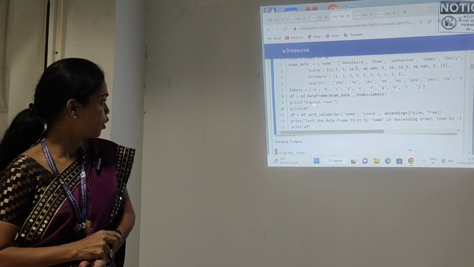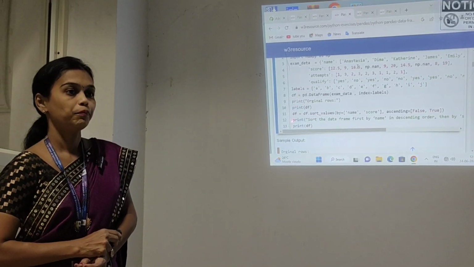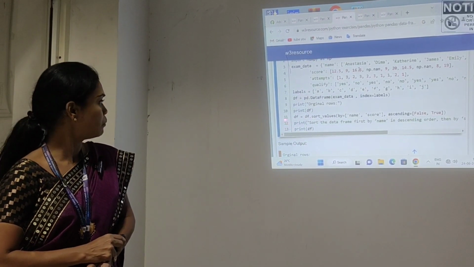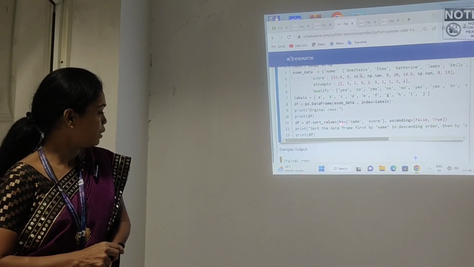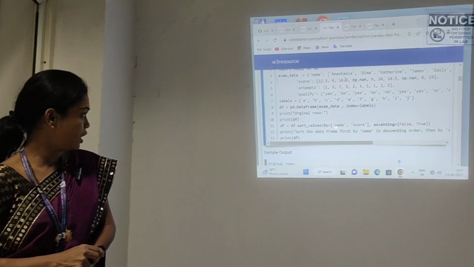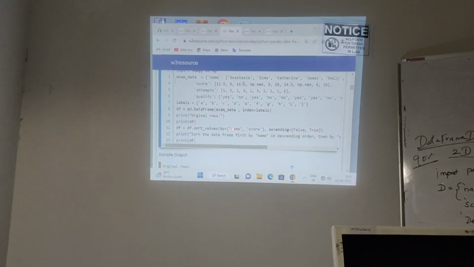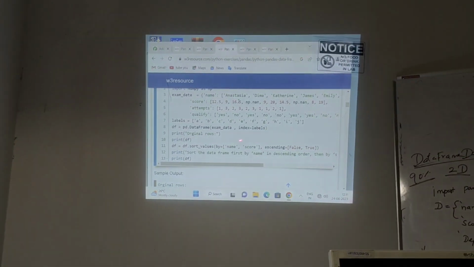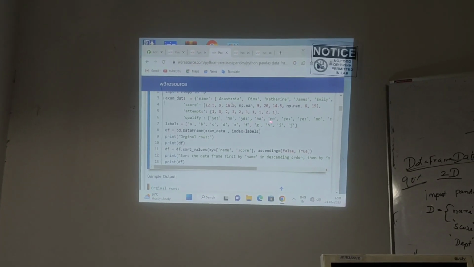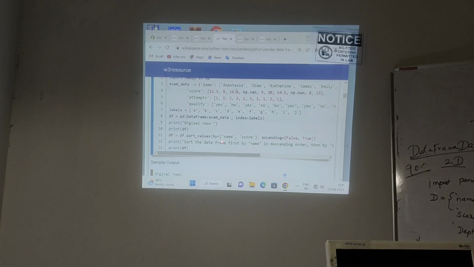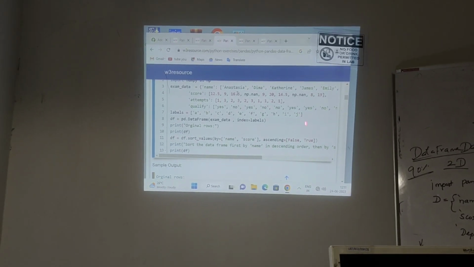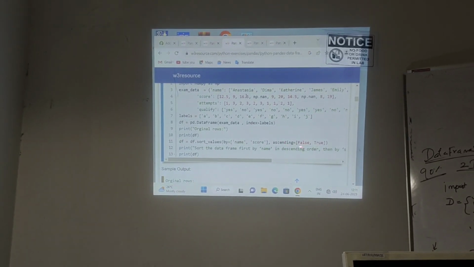In the df table, I am going to sort the elements. I will rearrange the elements especially in the name column and score column, comma, ascending equal to False, True.